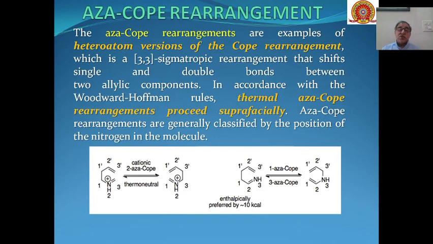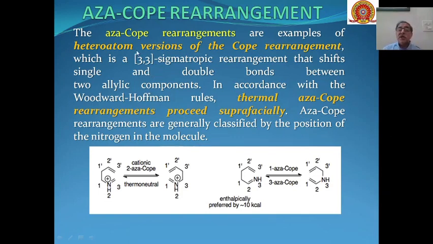Then is aza-Cope rearrangement. So this is nothing but a heteroatom version of the Cope rearrangement. So here nitrogen is added in between. In place of carbon we are having nitrogen.